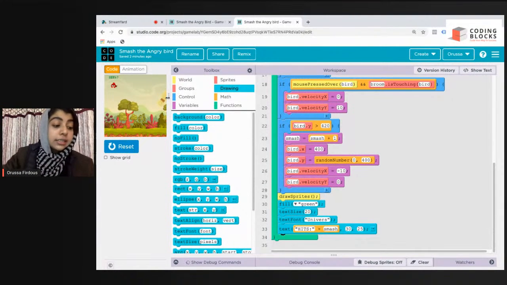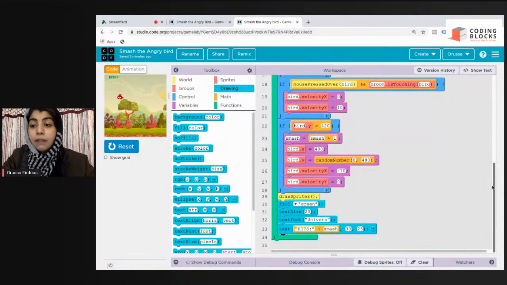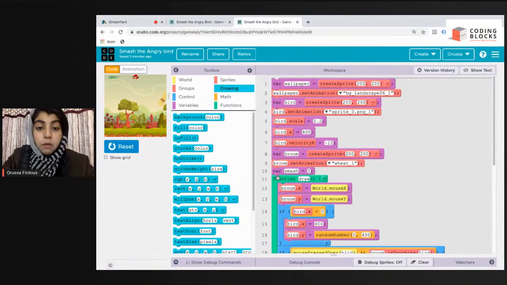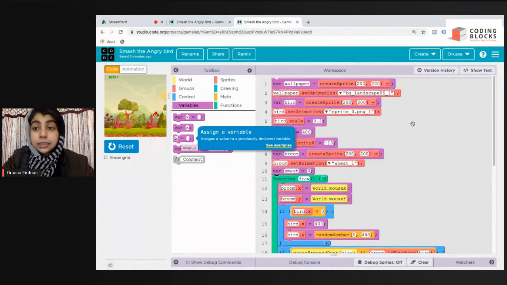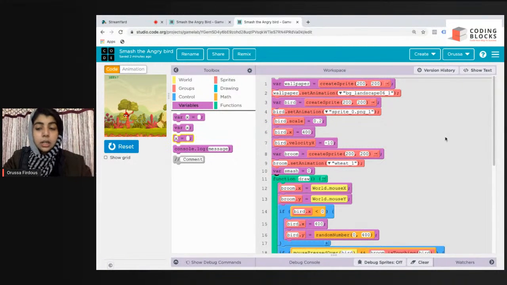Ratna, yours is saying undefined because you probably haven't added this block, where smash equals 0, before the draw loop. And if you go to variables to update smash equals smash plus 1, you have to select the third block. Many of you select the first block while updating the variable, and that's not correct. So, moving on to our final touch to the game.